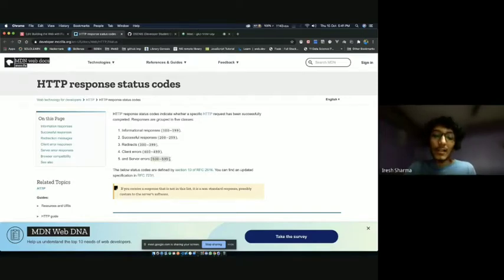And the 500 series stands for server errors. So if I as a server mess up, I'll send you 500. So let's say again you sent me the correct ID, you send me a correct request to get the user data, but now I as a server broke, I did something wrong, or I was not able to compute the user data. In that case, I'll send you a 500 error, which is an internal server error. 500, the exact number, stands for internal server error.